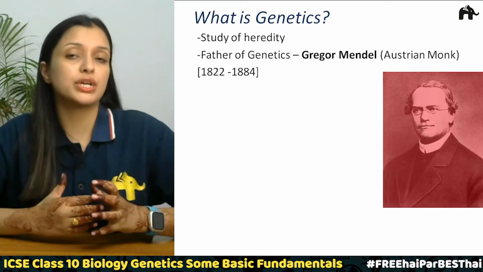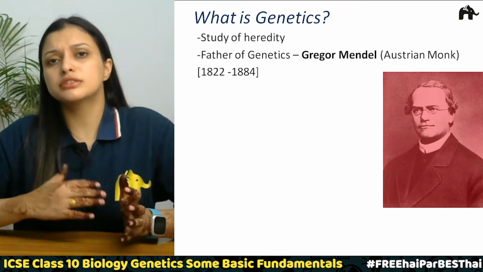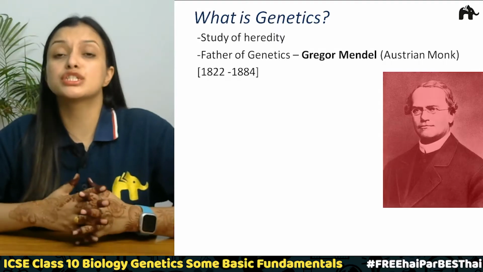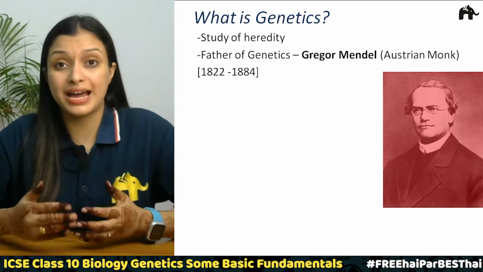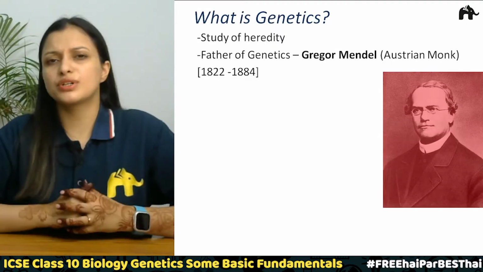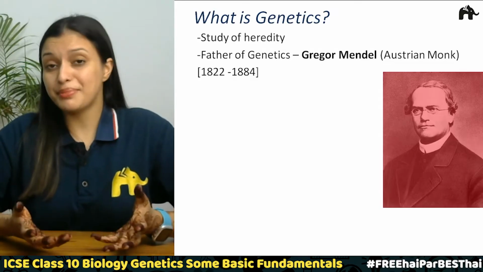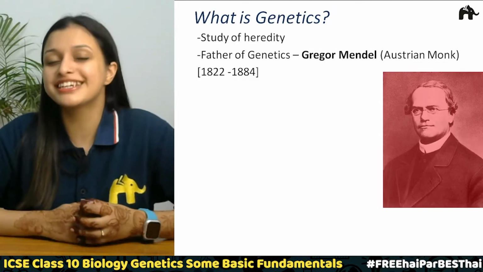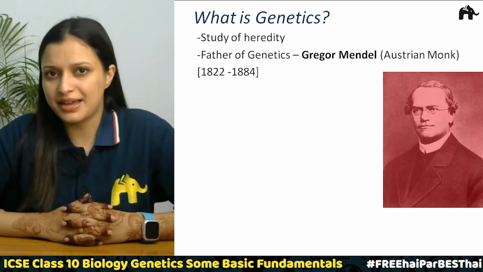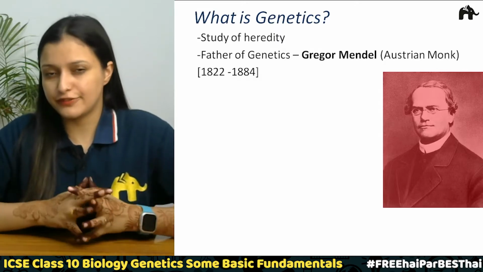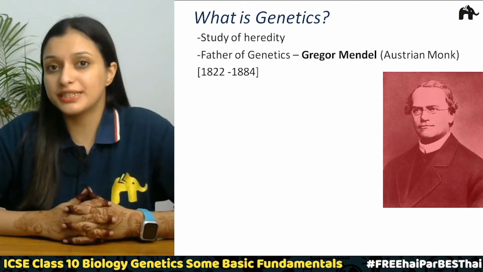His early education was in a monastery. Further, he moved to the University of Vienna, where he studied maths and science. He always wanted to be a teacher, but luck was not in his favor, and he failed the exam of teacher certificate, right? So he could not be a teacher.